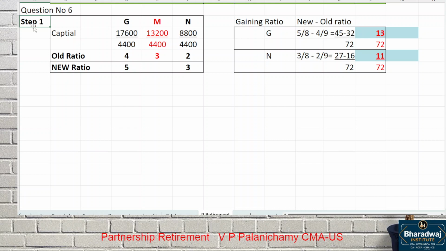What is the second adjustment? Goodwill. First do for JLP, then we can do for goodwill.